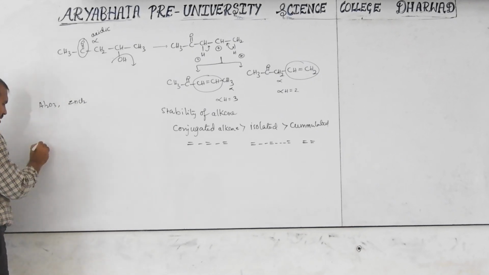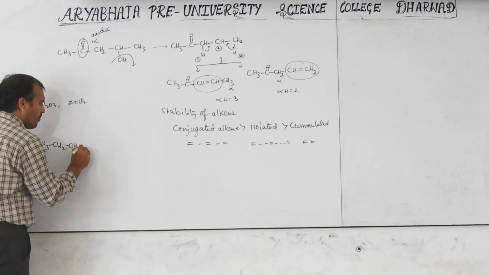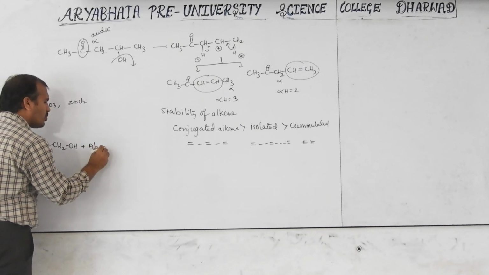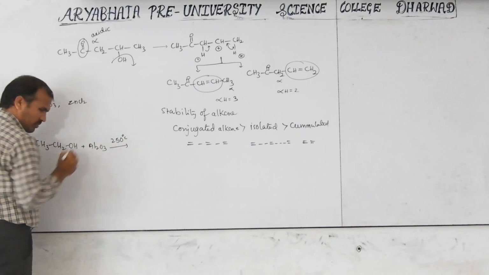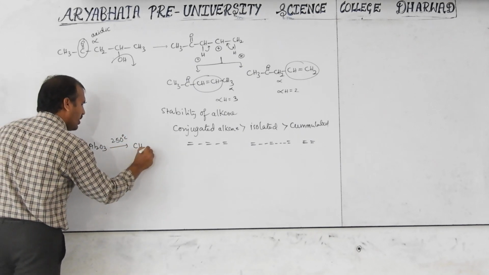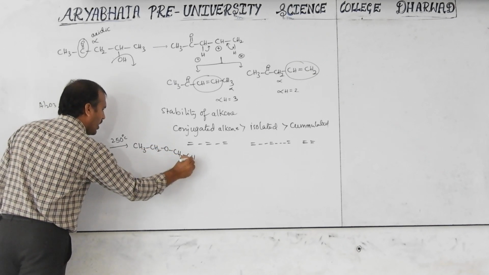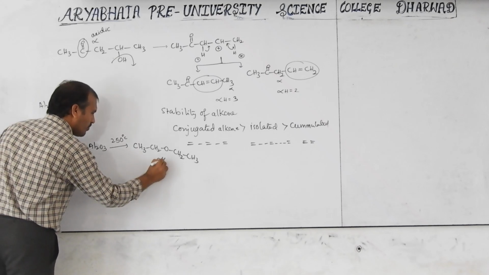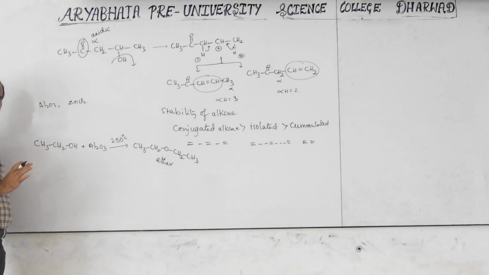Consider CH3CH2OH reacting with Al2O3 at nearly 250 degrees Celsius. It converts into CH3CH2OCH2CH3. This is an ether. I will discuss it again in the ether chapter, that's why I am not discussing it here.